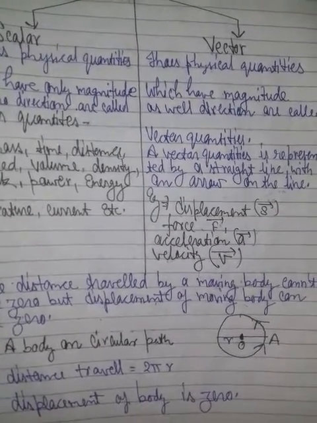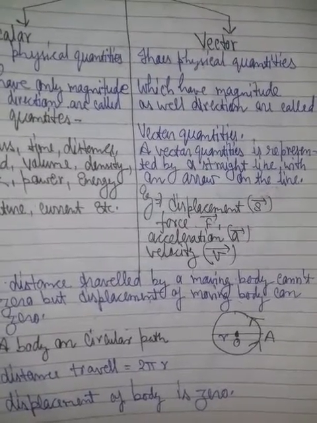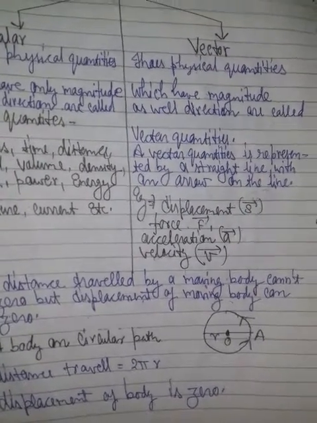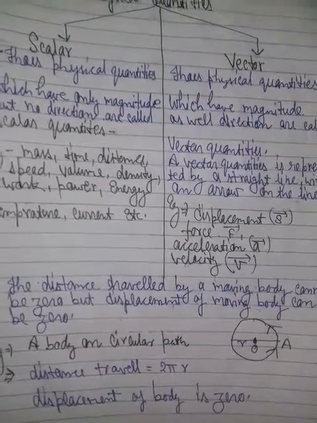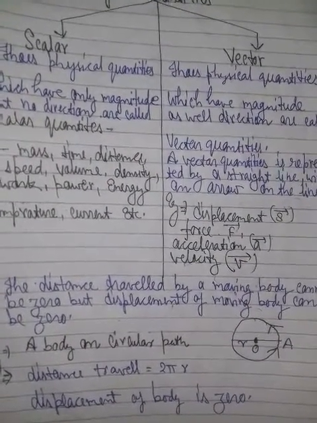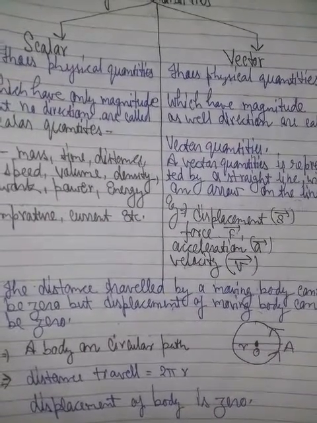But in the case of displacement, we reach the same origin, the same point from where we started our journey. So our displacement is zero. So distance can never be zero, but displacement may or may not be zero.